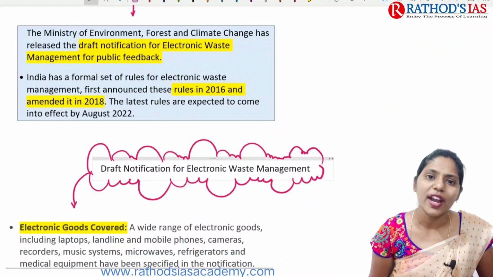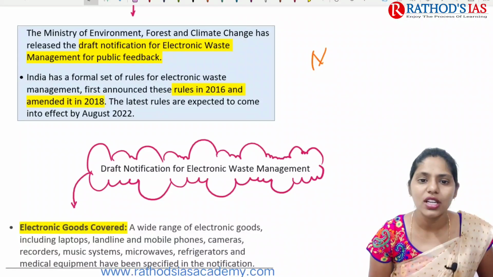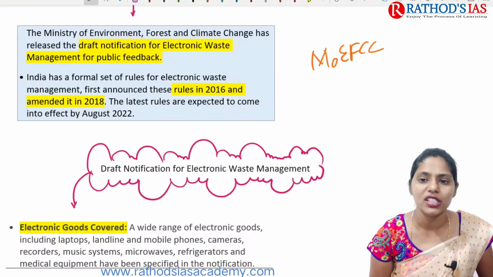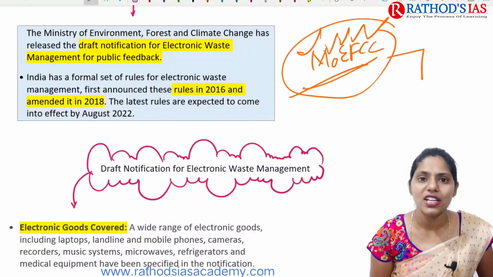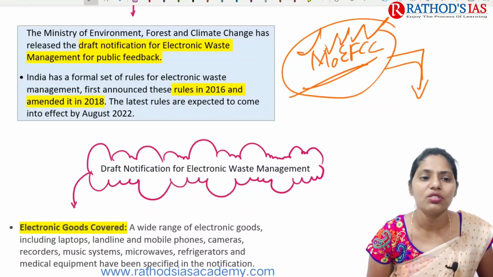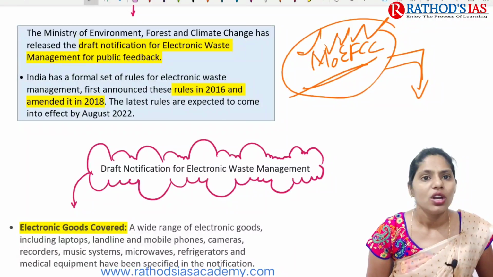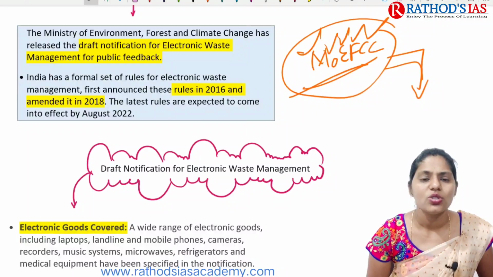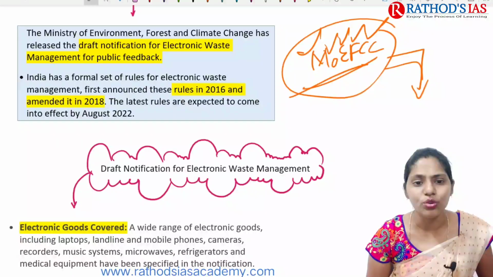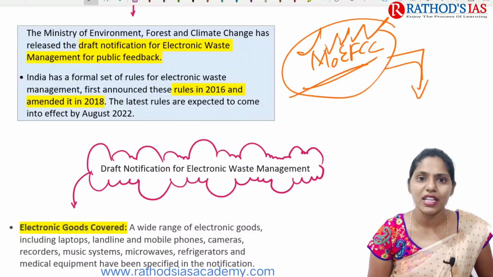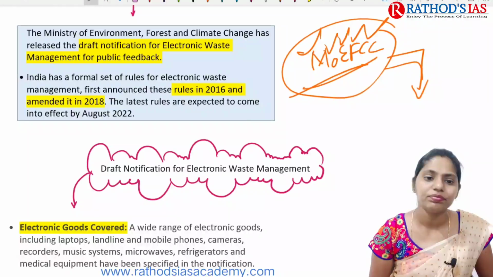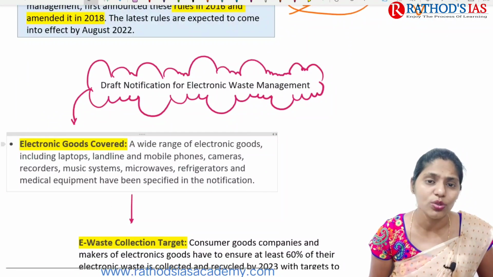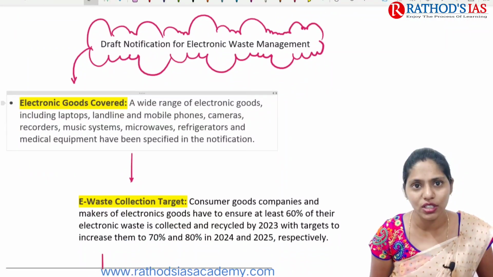Why is this in the news? Because recently MOEFCC, the Ministry of Environment, Forest and Climate Change, released a draft notification for electronic waste management. Actually, India has a former set of rules for electronic waste management, which were first announced in 2016 and amended in 2018. And these new rules will come into effect from August 2022.